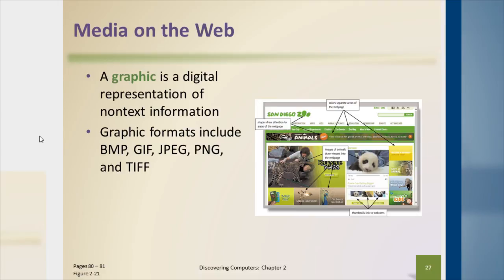Typically on a website, you're normally going to see bitmap files, GIF files, and PNG files. JPEG files are fine. There's nothing wrong with them. They're better for pictures of people. They tend to be higher resolution, and as a result, they tend to be larger files. And a lot of times, larger files are things that we want to try to avoid online to make sure we don't slow down the loading of our web pages too much.